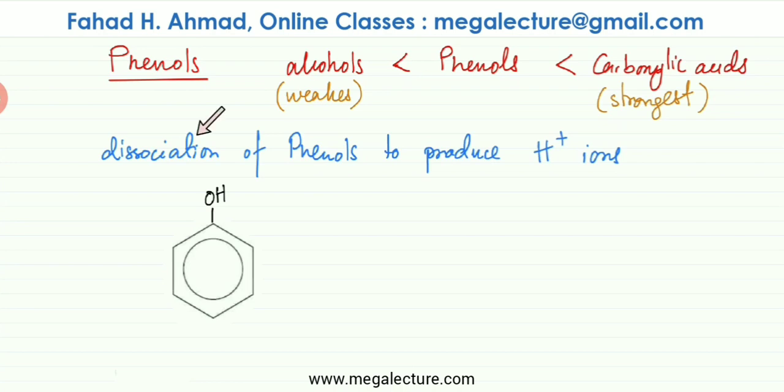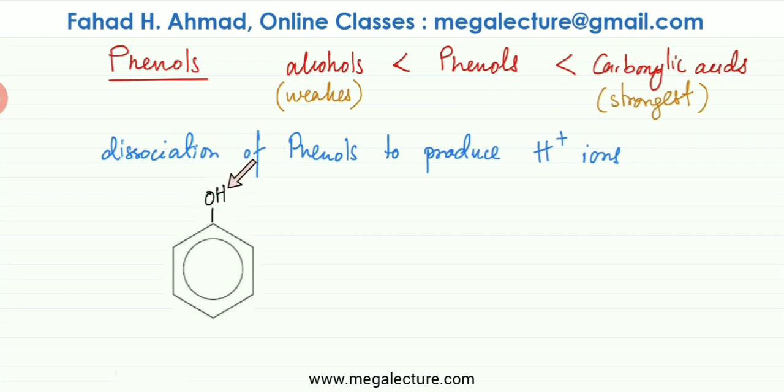Now we're going to quickly discuss dissociation of phenols to produce H plus 1 ions. How do they produce H plus 1 ions so that they can be classified as acids? So this is your typical phenol structure. It's a benzene molecule, and I'm going to very briefly discuss the structure of benzene in a short while. It's a benzene molecule that has an OH group. Its properties are different from alcohols, so it's not an alcohol. It's called a phenol, and it has this OH group.